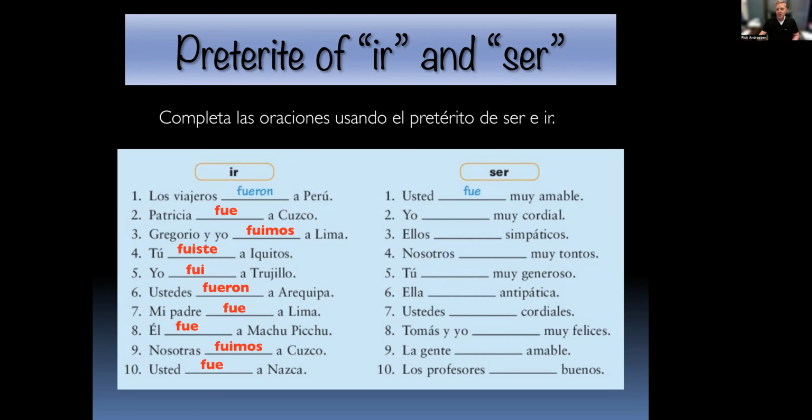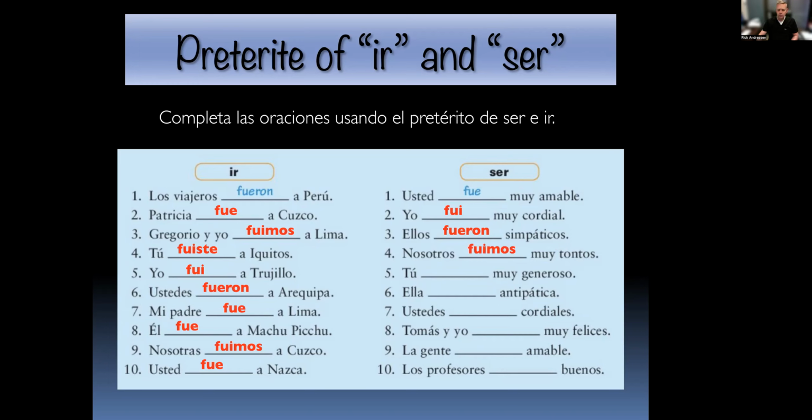Okay, the second column, the ser, again, not that it's changing your conjugation, but the meaning. Usted fue muy amable, you were very friendly. Número 2, yo, so that's going to be fui, muy cordial, I was very cordial. Número 3, ellos, third person plural, fueron simpáticos. Número 4, nosotros fuimos muy tontos. Tontos means silly or foolish.